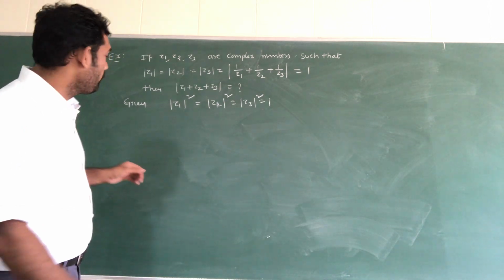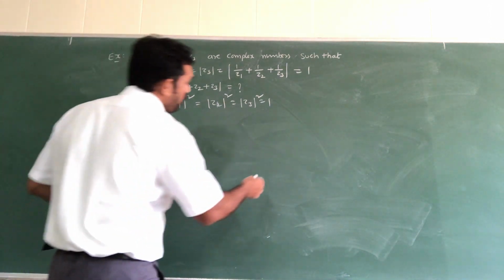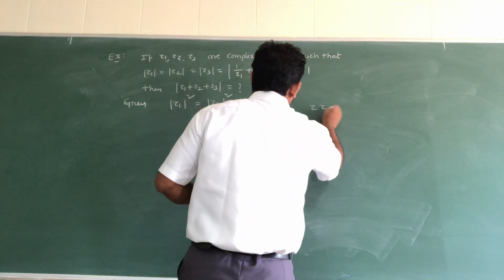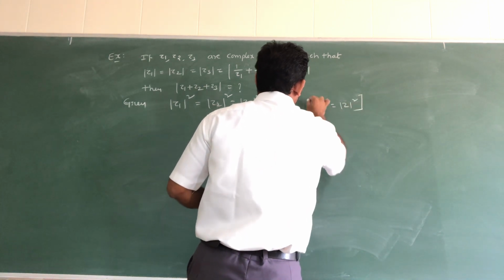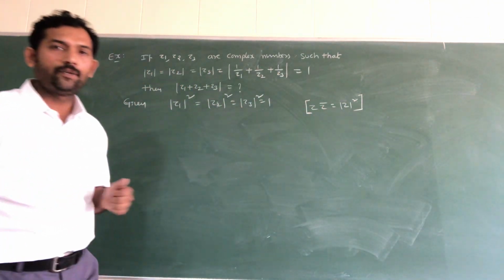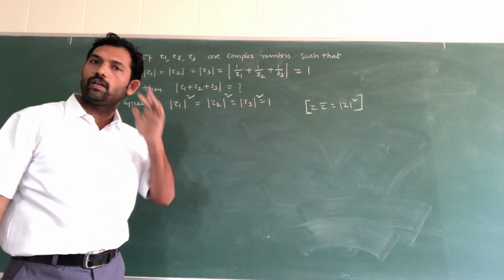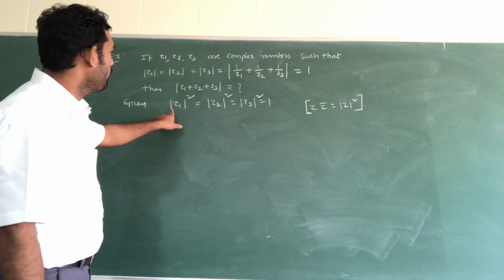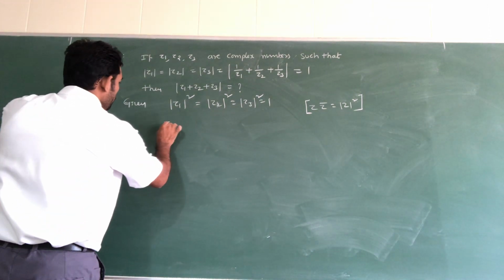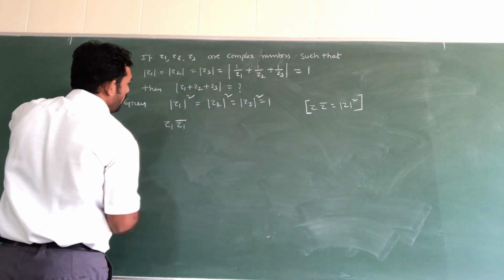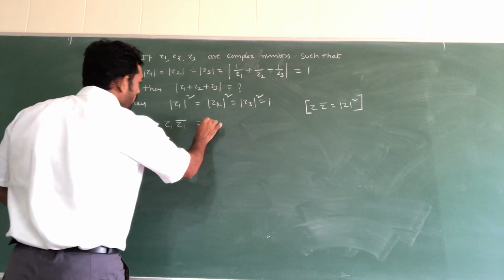So what happens? Whole square means we have one formula: Z into Z bar is equal to modulus of Z square. You know this formula. So here Z1 bar, it is equal to 1.